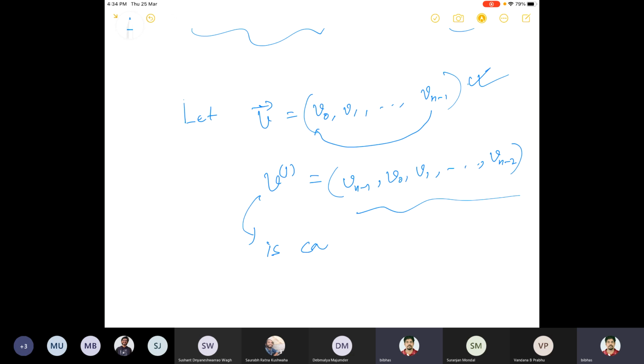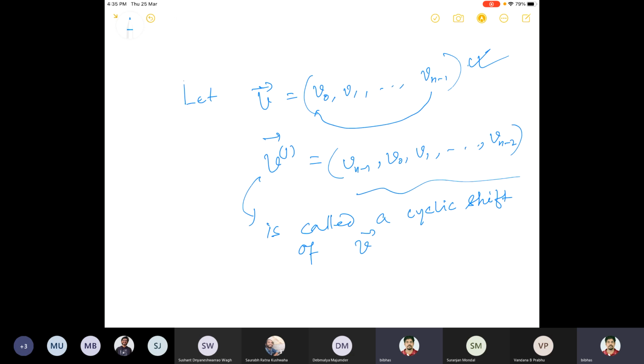It's called a cyclic shift of V. Can anybody tell me what should the shifting operator be? The matrix with 0, 0, 0, 1 at the last position, that is the first row. And then below that 1, 0, 0, 0, 1, 0, 0, and so on.